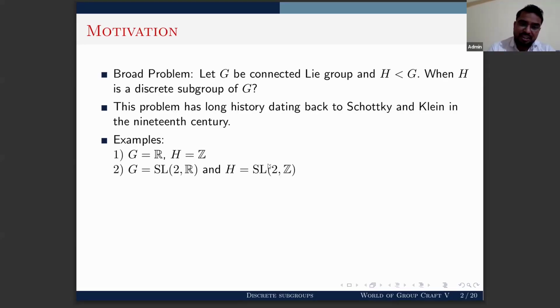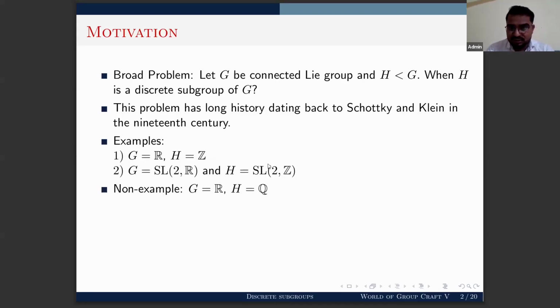If you take H as SL2Z, then SL2Z is a discrete subgroup of SL2R. If you want to see a non-example of a discrete subgroup, take the set of all rational numbers, which forms a group under addition, and inside R it is a non-discrete subgroup of R.